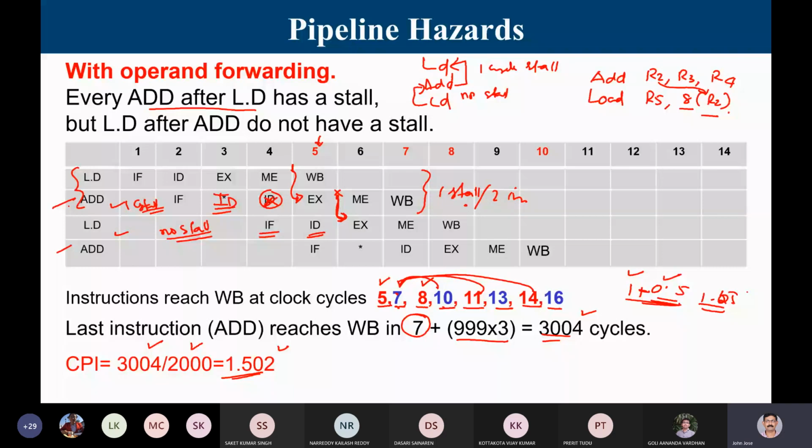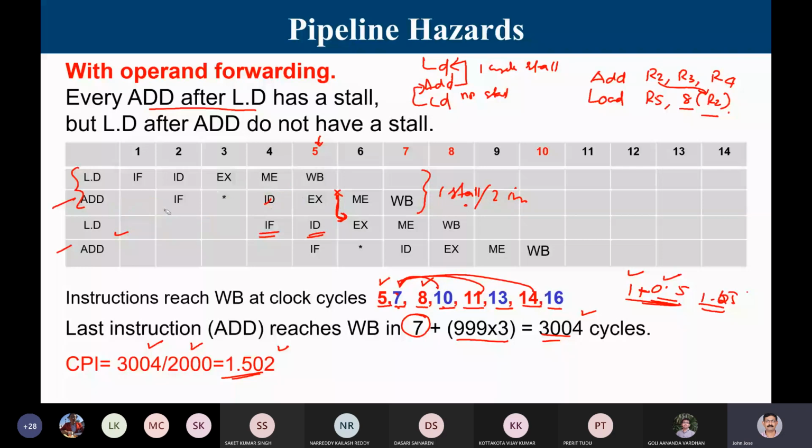If we can decode the instruction while the adding instruction is in the EX stage, then we can decode the instruction for add also.